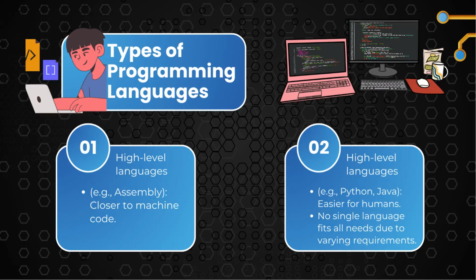Different tasks require different languages. Low-level languages offer more control, for example, in hardware programming, while high-level languages prioritize readability and productivity.